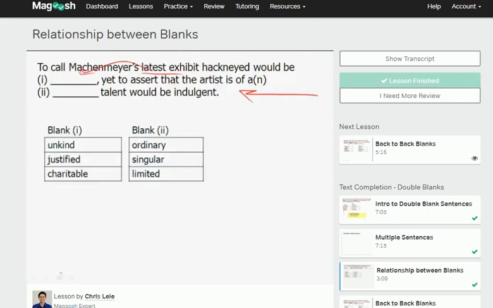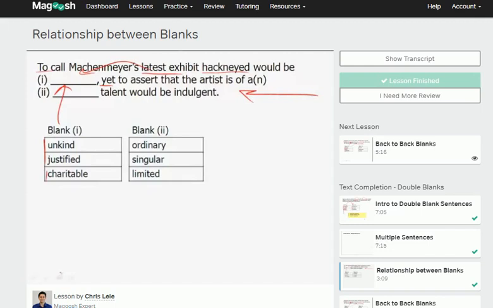So what is the sentence structure here? Let's start reading. To call Machenmeyer's latest exhibit hackneyed would be blank. Yet, to assert that the artist is of a blank talent would be indulgent. So if we just focus on the first blank, we really can't determine too much. Well, to call this person's exhibit or his art unoriginal would be, well, justified, unkind, charitable. Any of those could work.